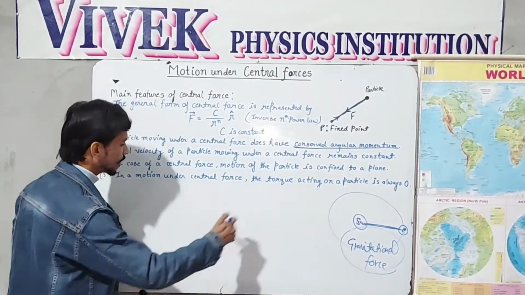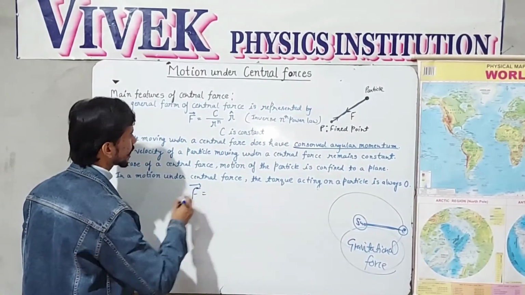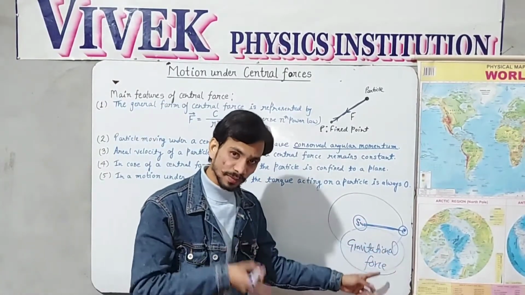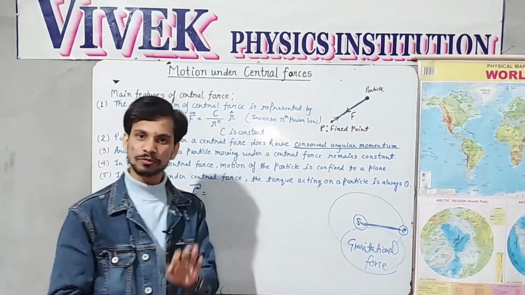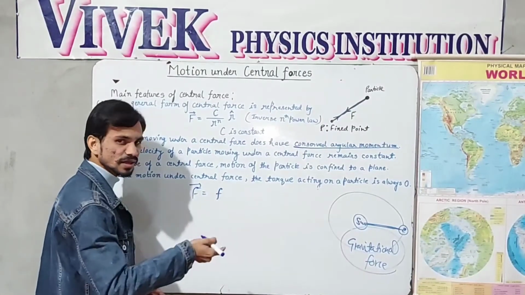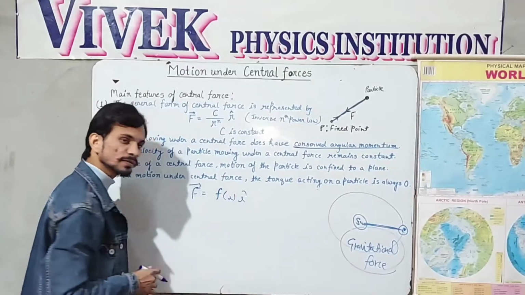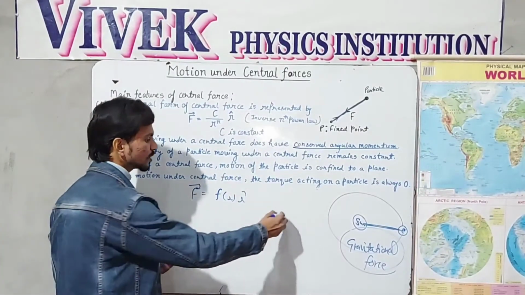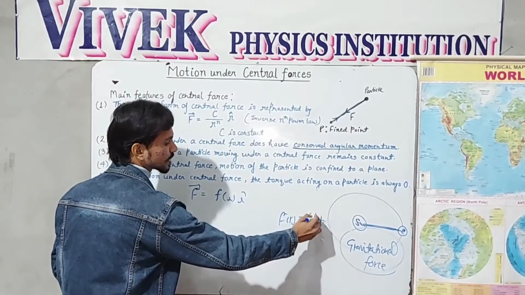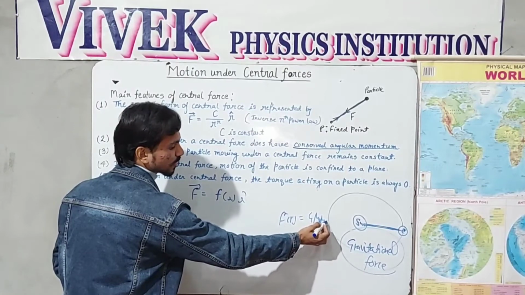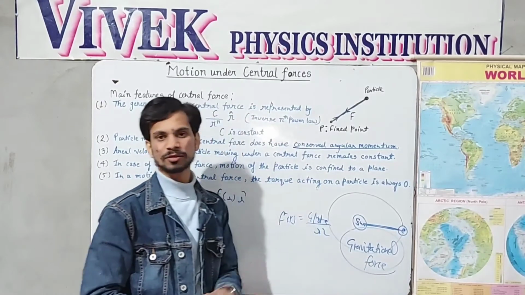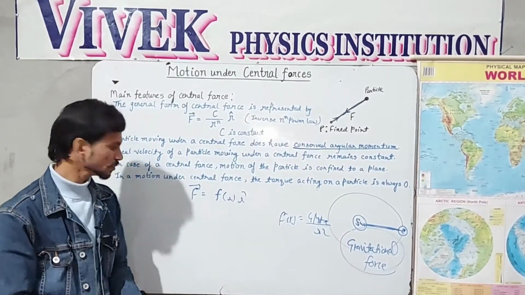As I told you, the central force is always in this form, and this central force is nothing but gravitational force, and the gravitational force follows the inverse square rule. So the formula for the central force will be like this: Fr equals G M m divided by r square, where capital M is the mass of the sun and small m is the mass of Earth. You know very well that gravitational force always follows the inverse square rule. So Fr is that value. This is the central force.